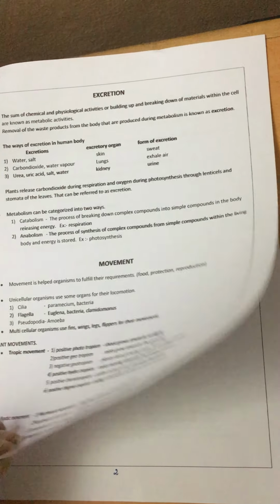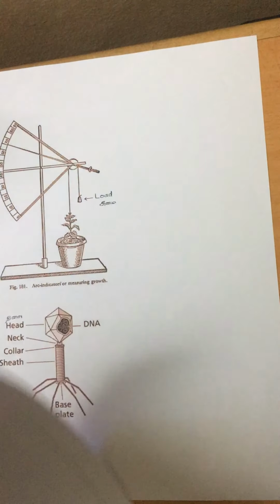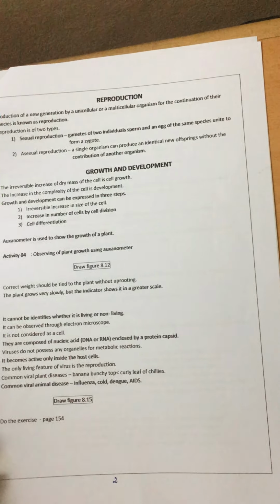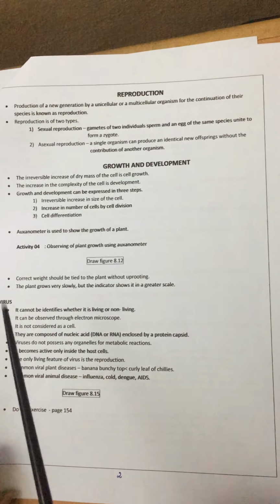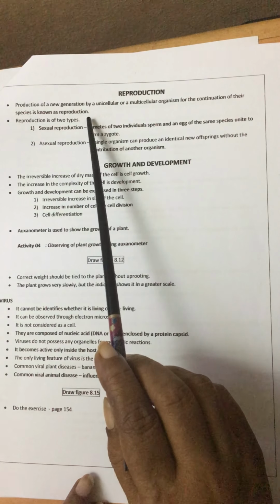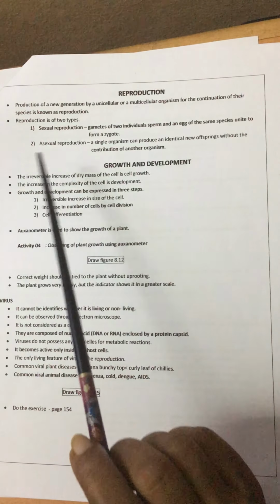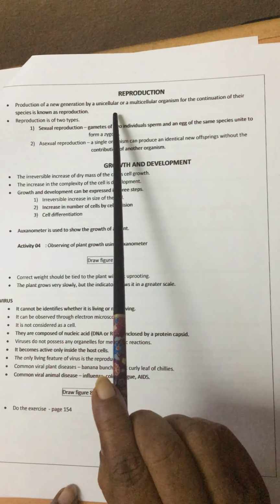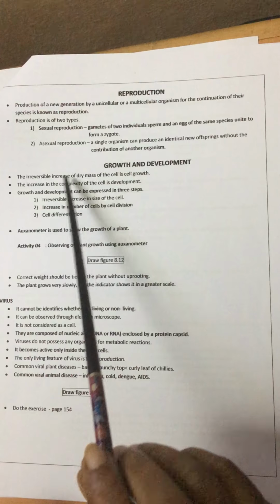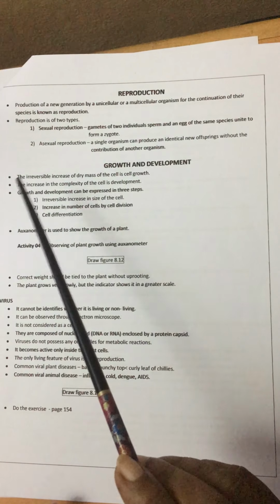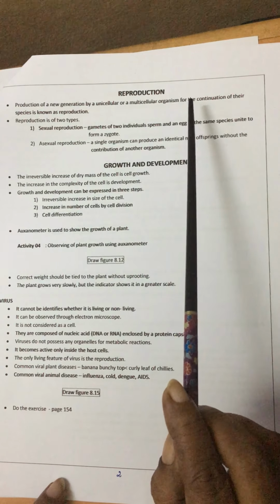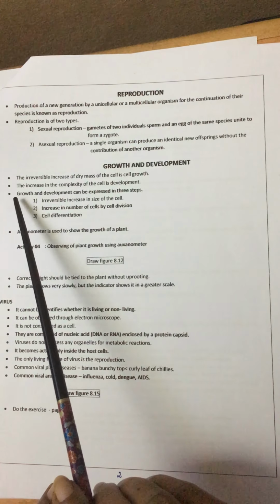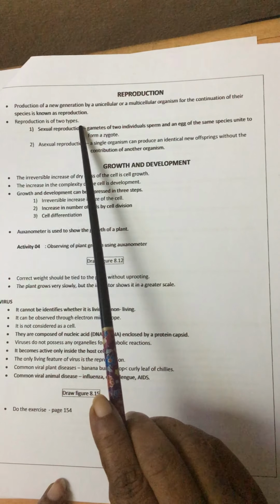Next we are going to see reproduction. You know reproduction is producing a new organism: production of a new generation by a unicellular or a multicellular organism. All organisms form a new generation. That is reproduction, for the continuation of their life. It is of two types.